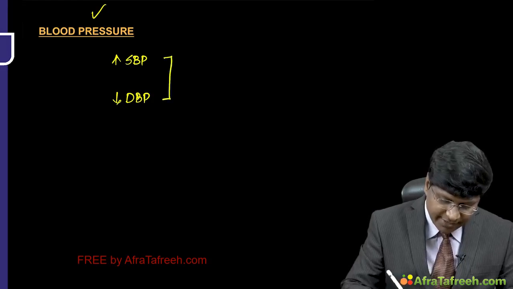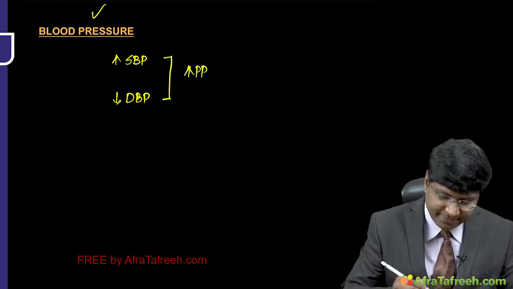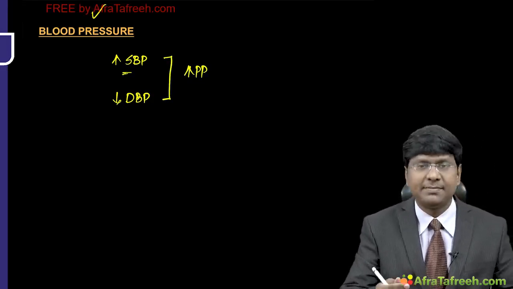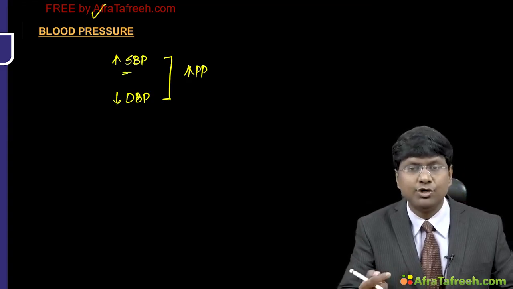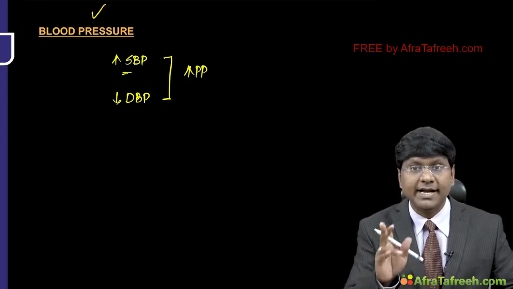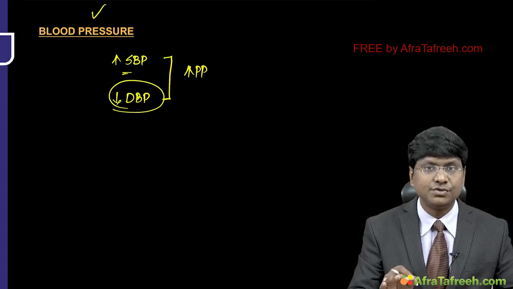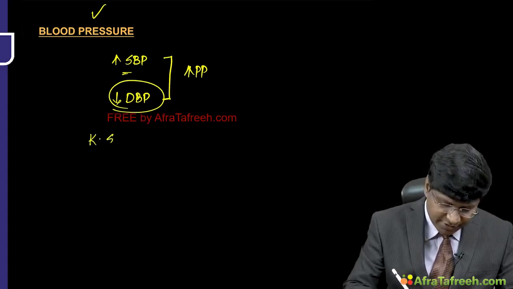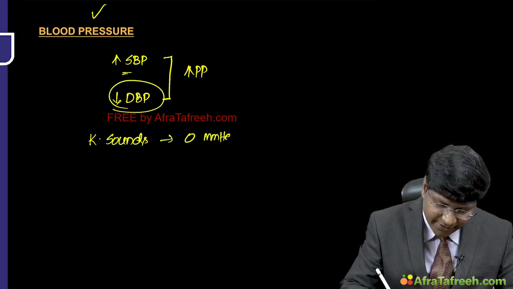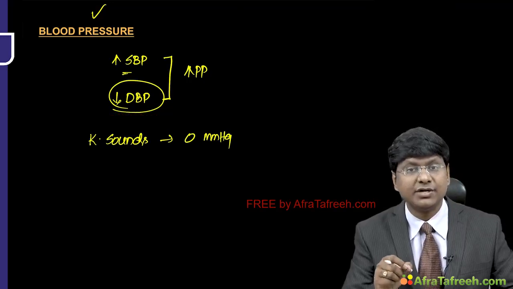So because of increase in systolic blood pressure and decrease in diastolic blood pressure, there will be wide pulse pressure. And what you have to understand is that the increase in systolic blood pressure is due to increase in stroke volume, and decrease in diastolic blood pressure is due to diastolic runoff. And a very important point: these Korotkov sounds are heard even at 0 millimeters of mercury also. Then what do you consider the diastolic blood pressure?